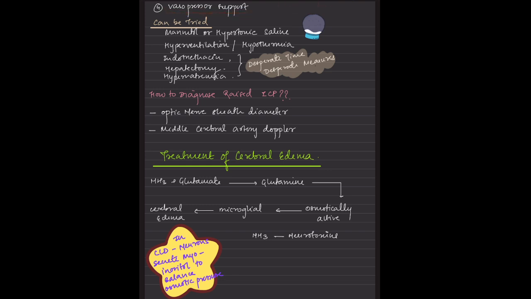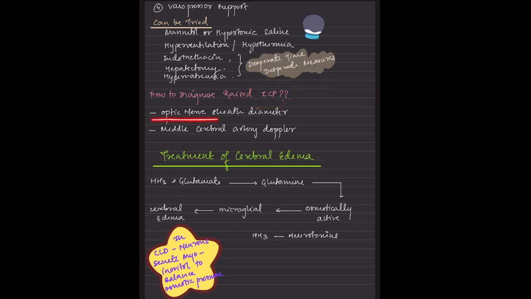Other things that could be tried, as the upcoming treatment modalities have changed: one thing is mannitol or hypertonic saline that could be used. Other thing is hyperventilation, where they believe the PCO2 is to be maintained between 35 to 40 mmHg, and hypothermia can be induced. The other things are hypernatremia, hepatectomy, indomethacin. How to diagnose intracranial pressure? This is all theoretical. I have never seen, I have never done.